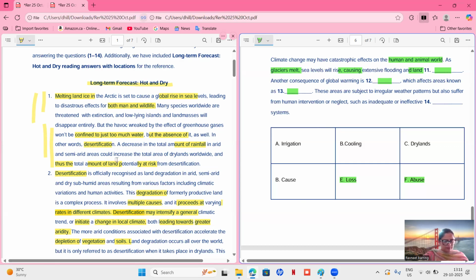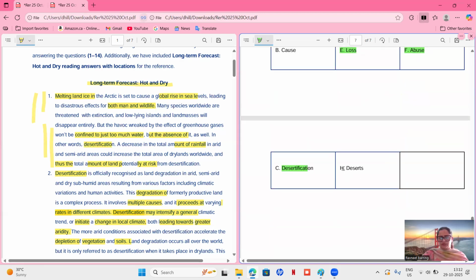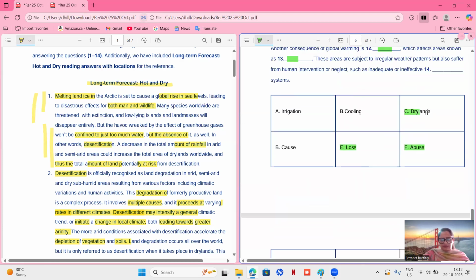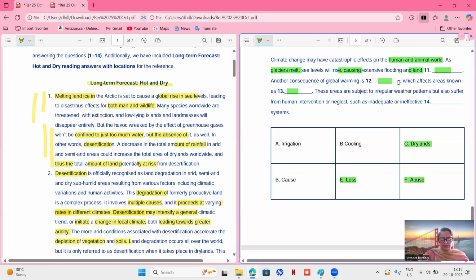Okay, that means if there is desertification, then we have to find a particular area. So let's make some intelligent guess. The area can't be known as irrigation or cooling. The area can be known as dry land. The area can be known as desert. So the answer could either be desert or dry land. But let's see what they are talking about in terms of desertification.